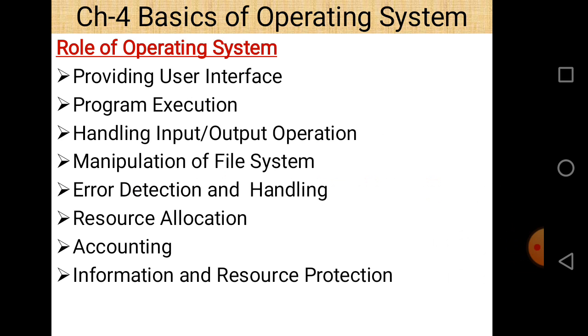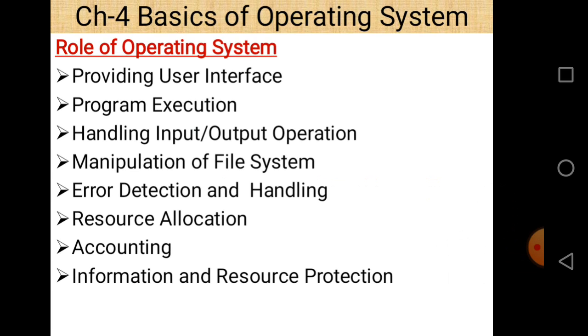Next is the role of an operating system. First role is that it provides a user interface, and because of the operating system we are able to execute different programs. It handles input and output operations, and it is used for manipulation of file systems. It also performs error detection and handling.